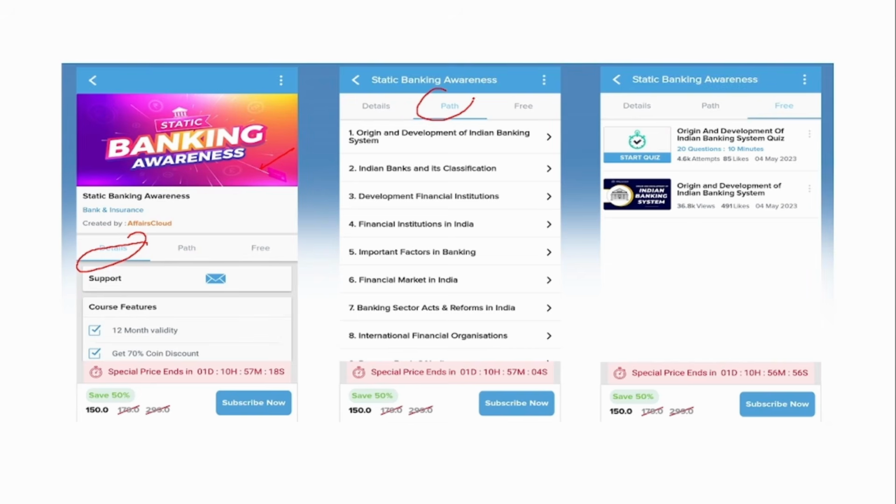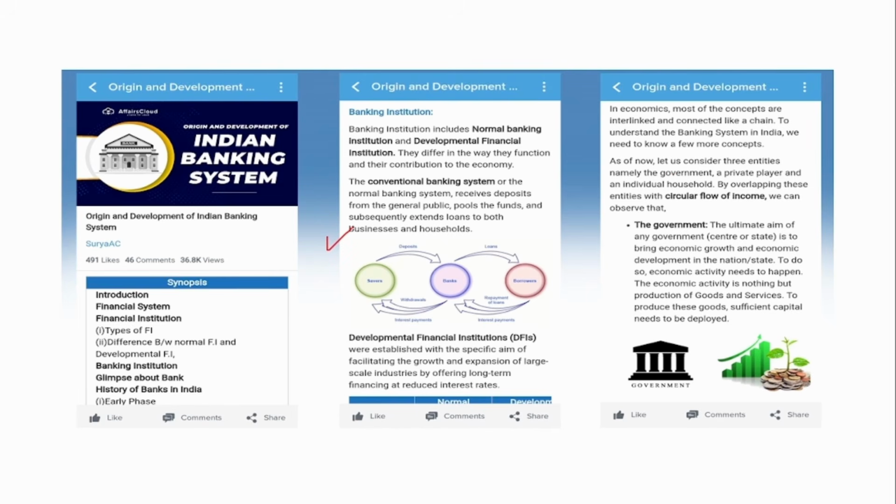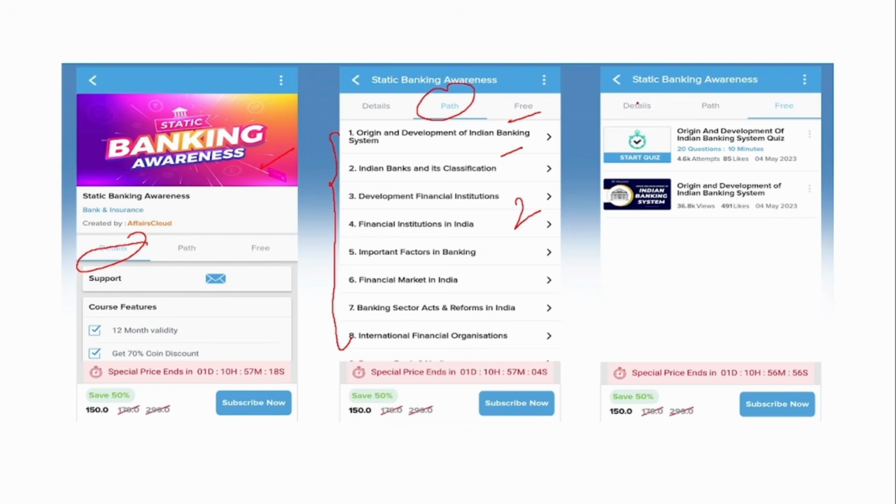And under the part tab, it will contain all the topics of the contents that are currently available in this course. We are working on this continuously and this will be completed within 2 months. Under the free tab, you can access one content, that is the origin and development content, for free. You can read this content and have an idea about this course. After reading this content, do attend the quiz that is also available under the same tab.